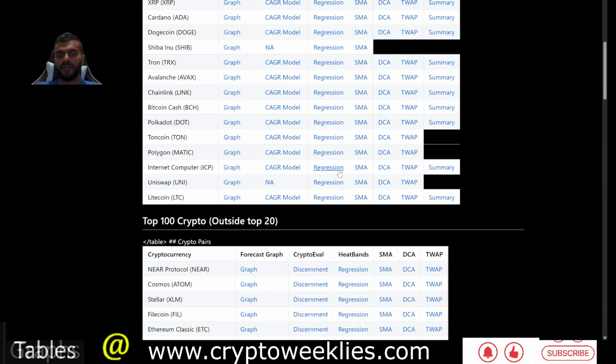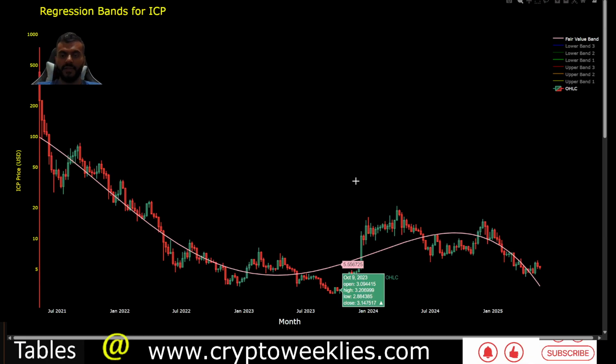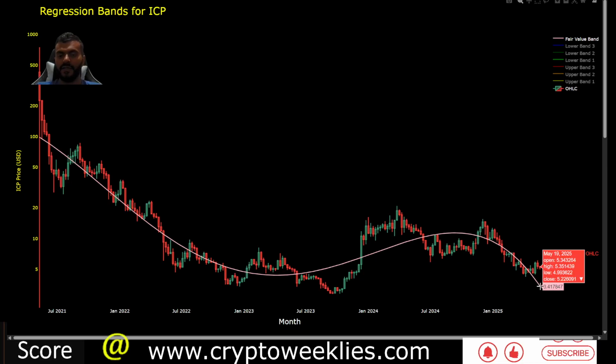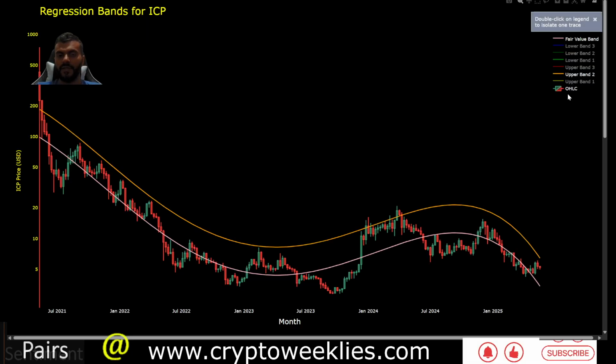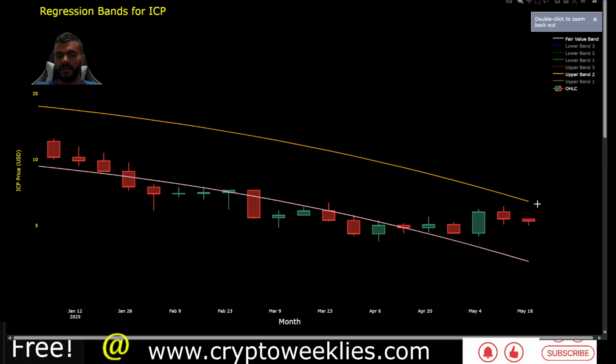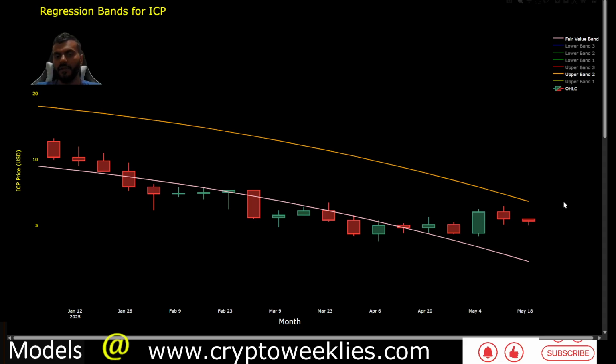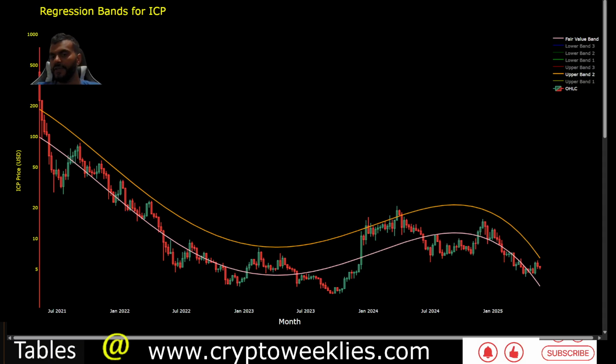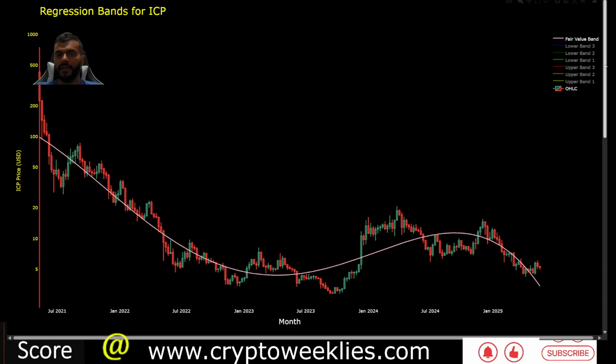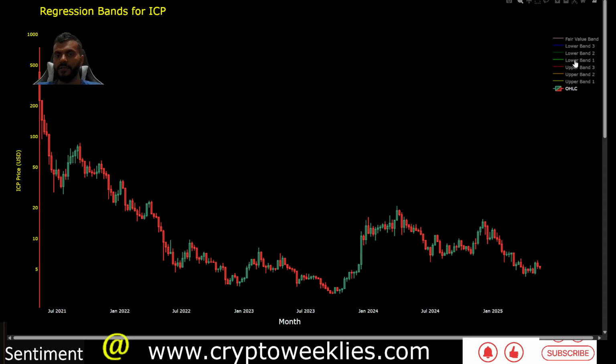If we analyze the current price and the fair value using regression based analysis, the price is coming in higher than the fair value of around $3.40. It's coming at a major area of resistance, in terms of this orange line, at around $6.43, which coincides with the simple moving average level at around $6.35. So this is a declining function. In a couple of weeks, the valuation could be around $6.35 on this 2 standard deviation residual applied to the fair value. This particular crypto, again, has not done that great since its token launch.